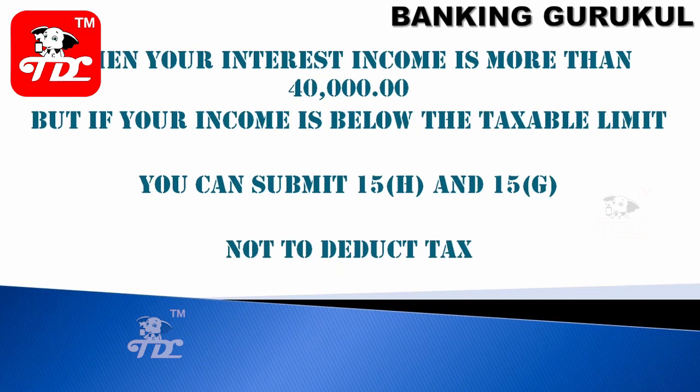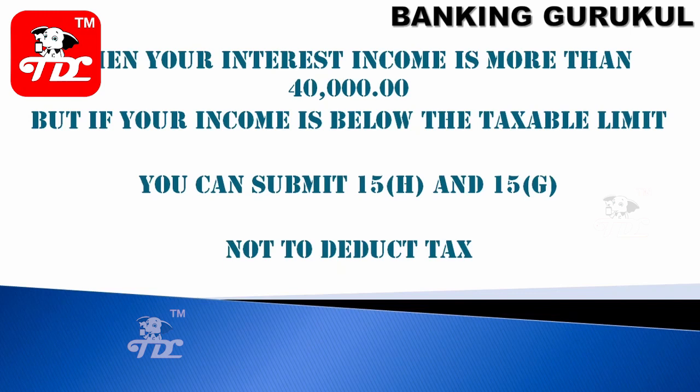What is the declaration you are giving in 15H or 15G? Even though I am getting interest income of more than 40,000, my income is below the taxable limit, so please don't deduct TDS on my interest. These are called 15H and 15G. Once 15H or 15G is submitted by the customer, no TDS will be deducted on your interest income.